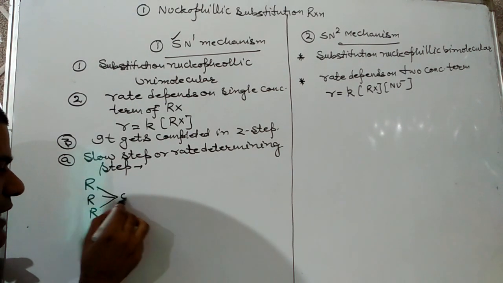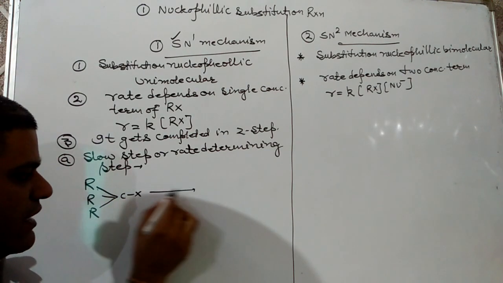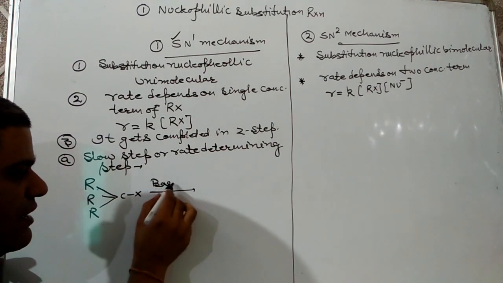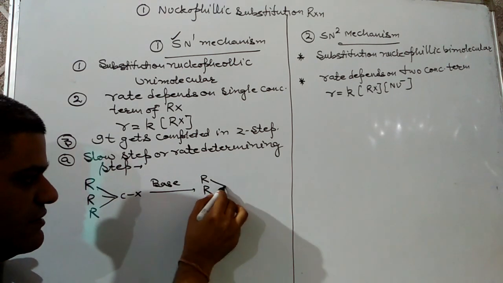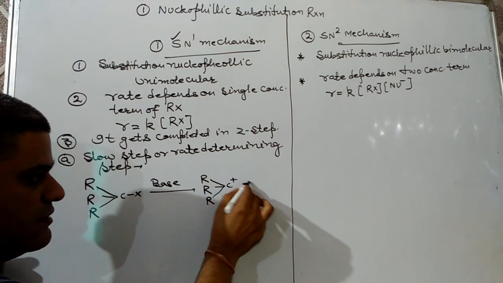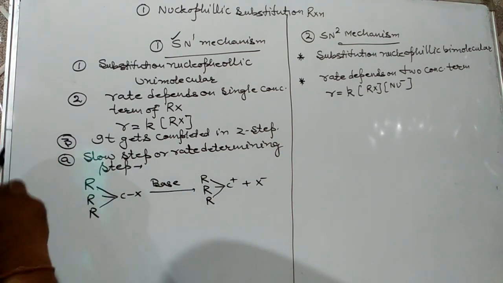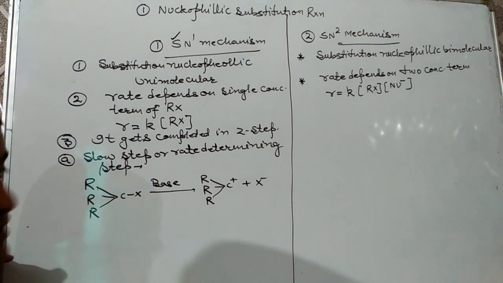Generally, the tertiary haloalkane will show this reaction in presence of a base or nucleophile. That's why the rate law equation is R = K[RX].